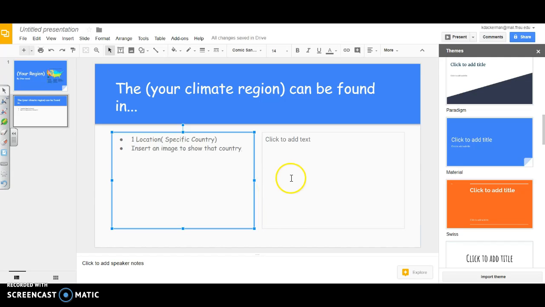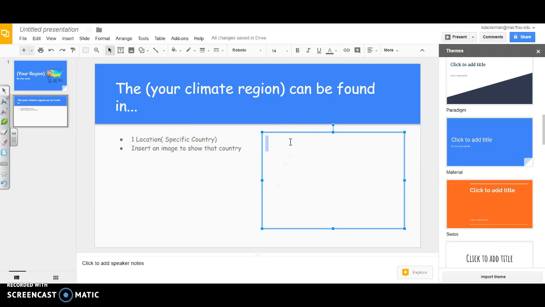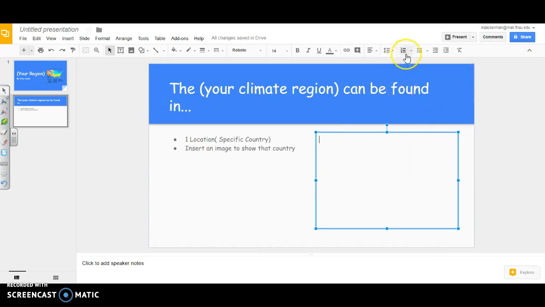And then on over here, I want you to write a second location. And if you want to know how to make these little circles over here with your bullet points, I'm going to show you. You can X out of this theme over here, and it will give you more options. And you can see right here, it gives you numbers. And then this one is just bullets. So if you click on there, it will give you a bullet.